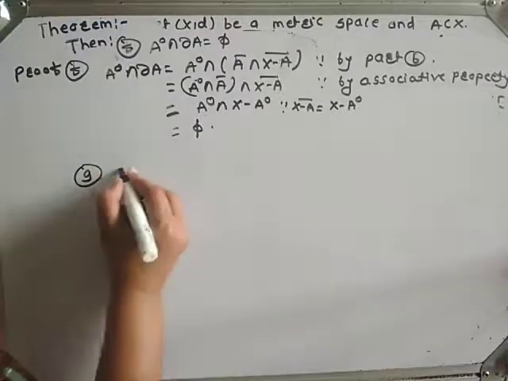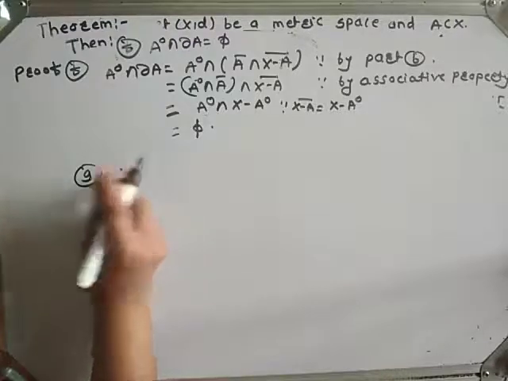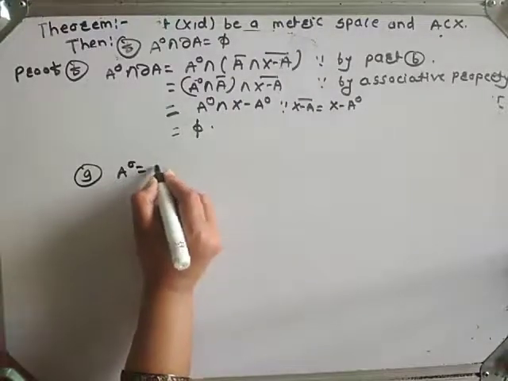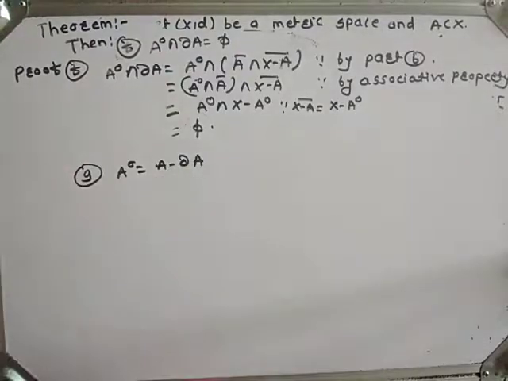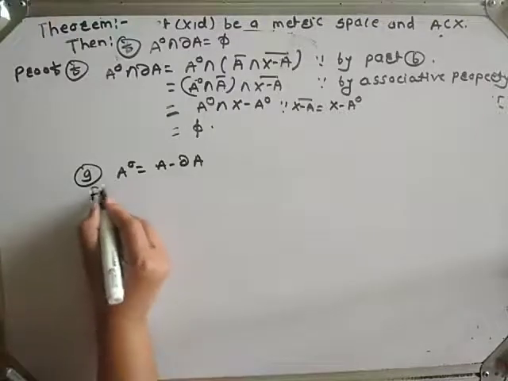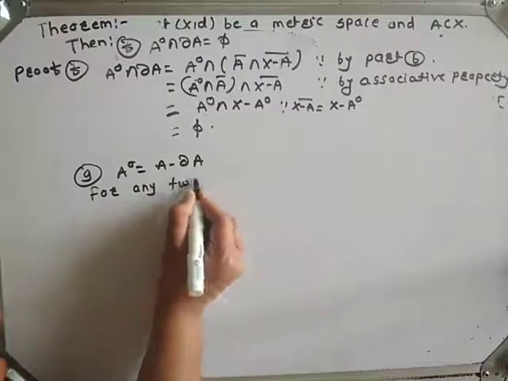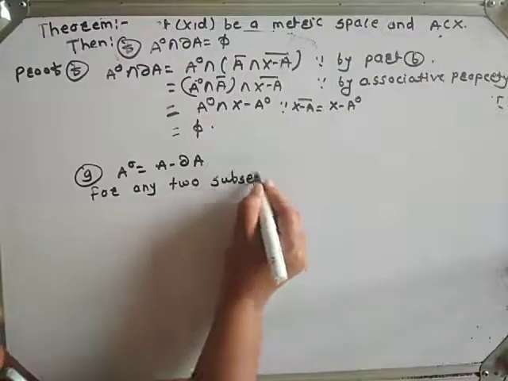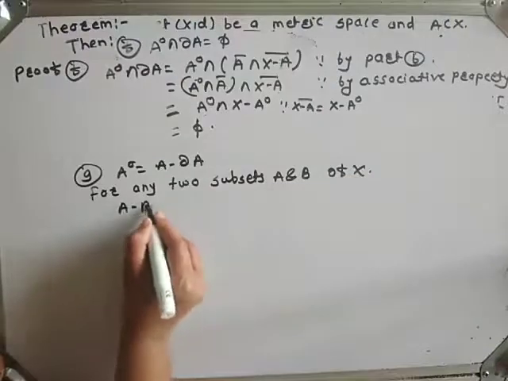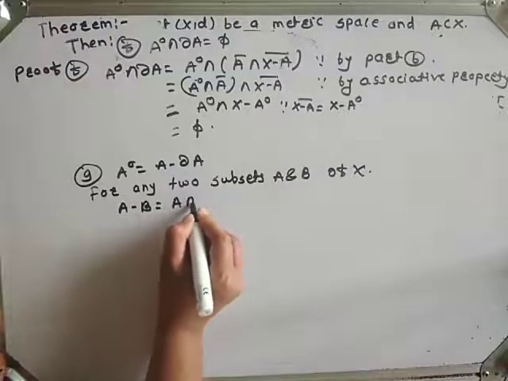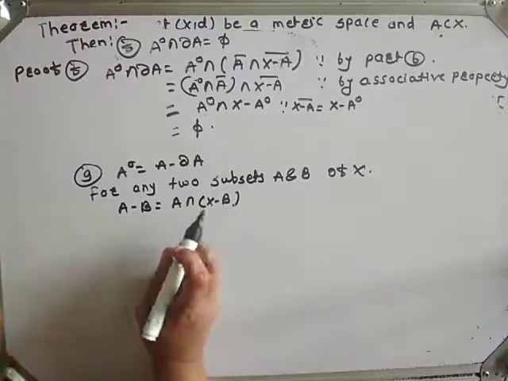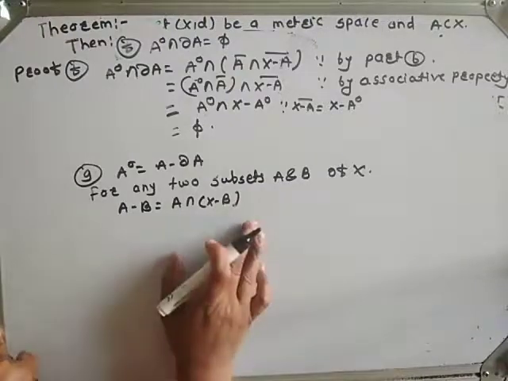Now we have to prove part G, and part G is A interior equals A minus boundary A. Let us see the proof of part G. For any two subsets A and B of X, we can write A minus B equals A intersection X minus B. Okay, A minus B can be written as A intersection X minus B.